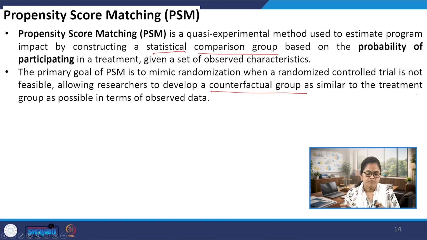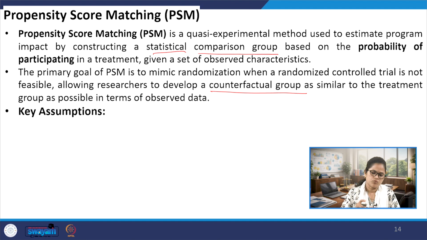Now when we apply PSM, it tries to mimic the randomization process. When a randomized control trial is not possible, researchers try to develop a counterfactual group that would be quite similar to the treatment group in almost all aspects, from the observed data.